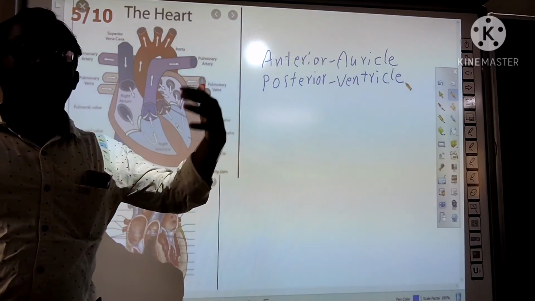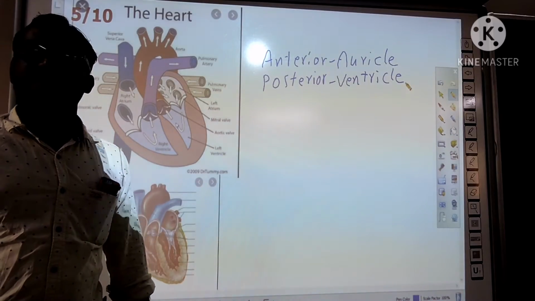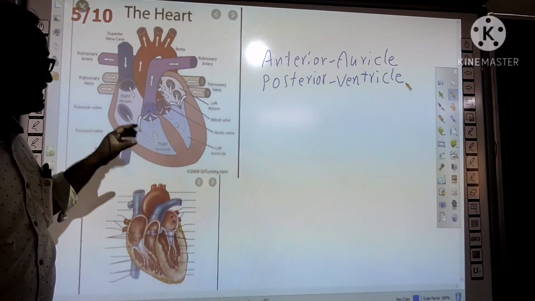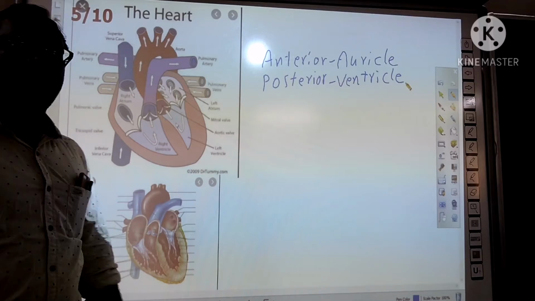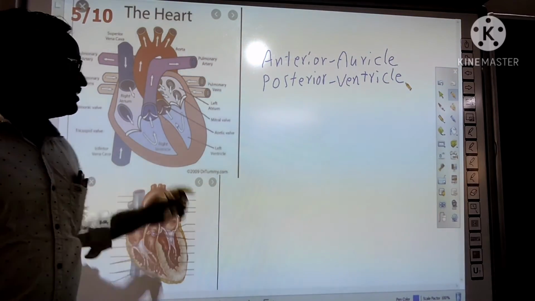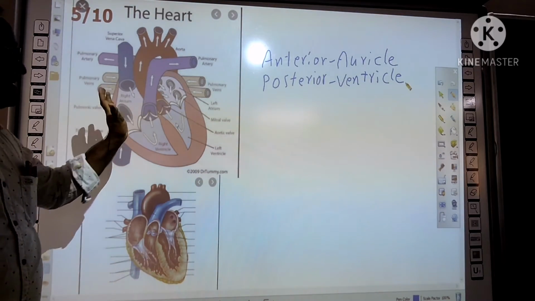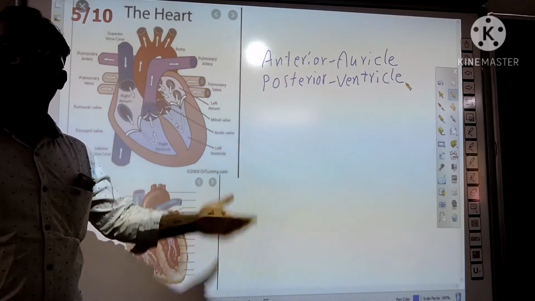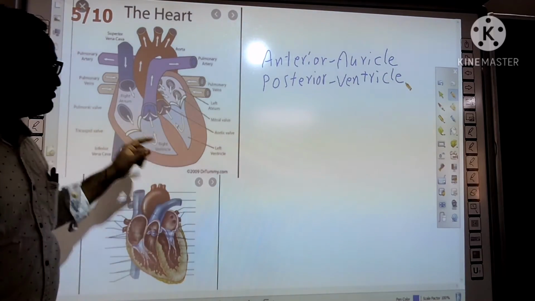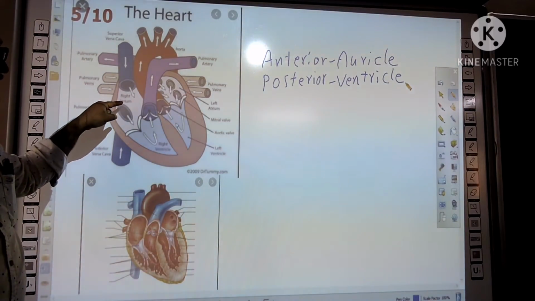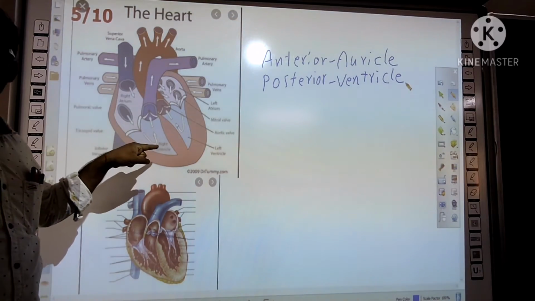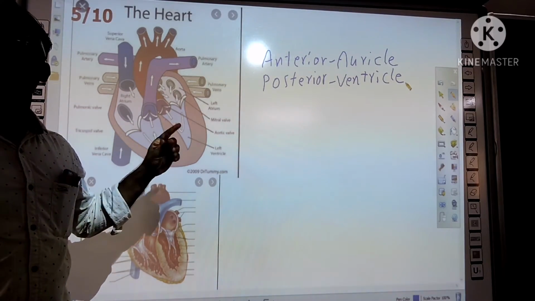Valves work like doors, which regulate the blood flow inside the heart. So on the right side and left side valves are there. The valves between the right auricle and right ventricle are called tricuspid valves.